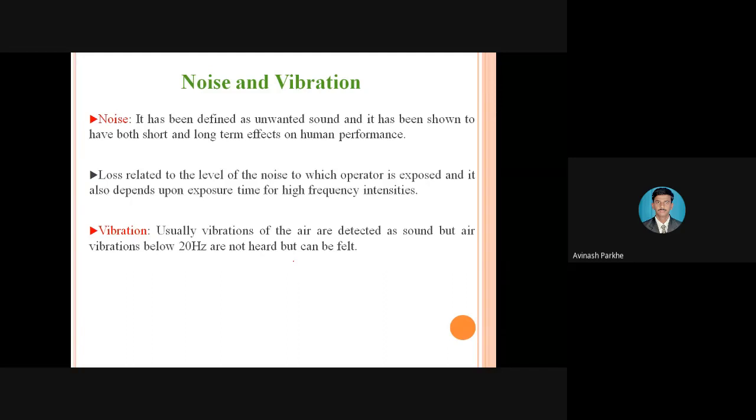Because every day we have to sustain that noise, every time we are working in the industry, the unwanted noise will affect human performance, or after a few years it will affect the human body.